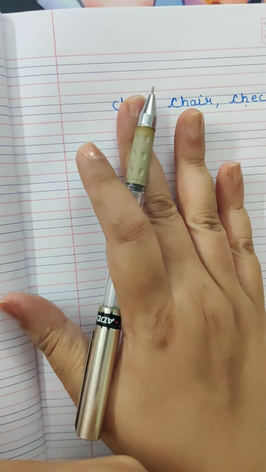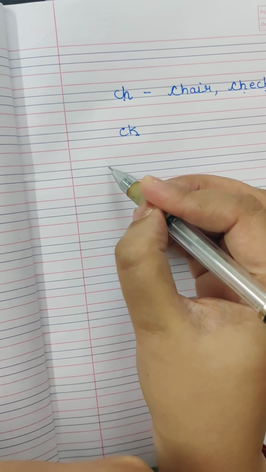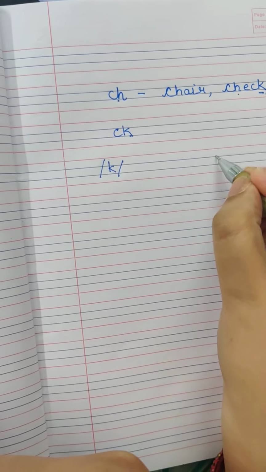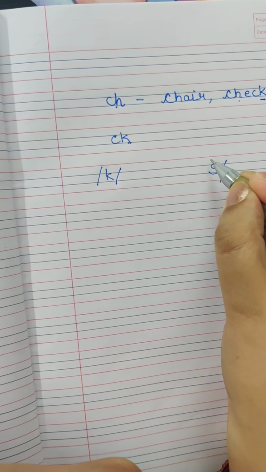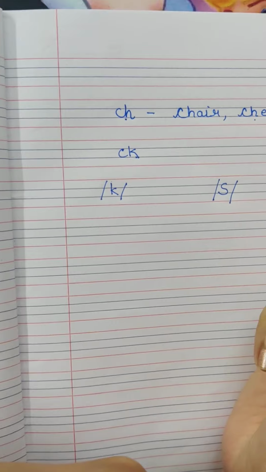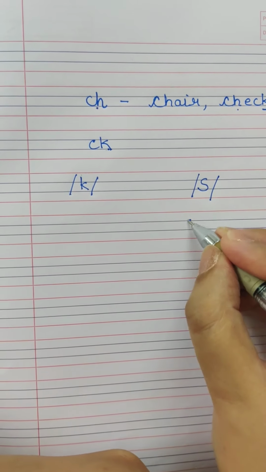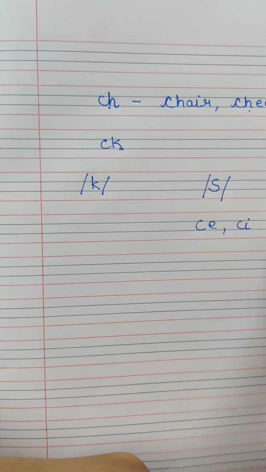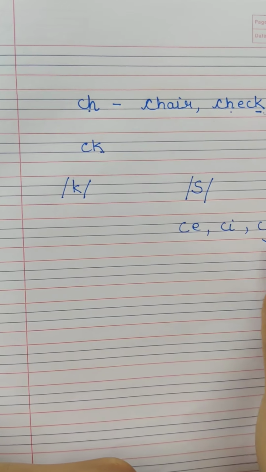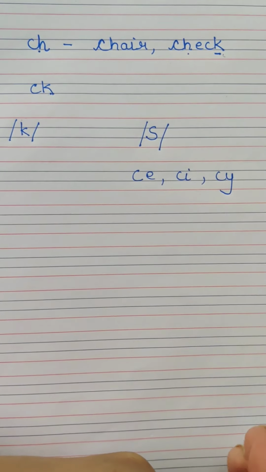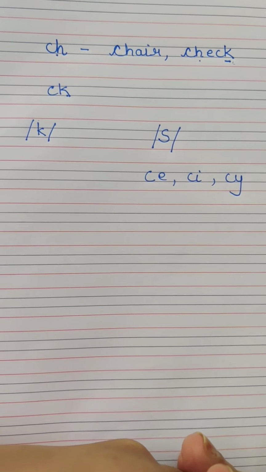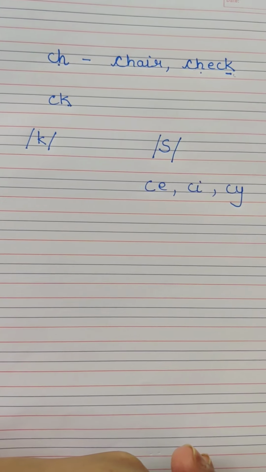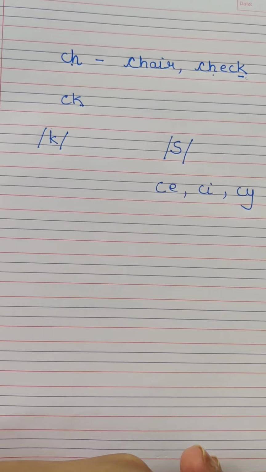When it is hard C, it is pronounced as K. When it is soft C, it is pronounced as S. And every time C is followed by E, I or Y, it makes the S sound. I hope this has made it clear when to pronounce C as K and when to pronounce C as S.